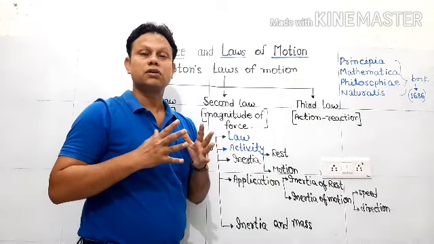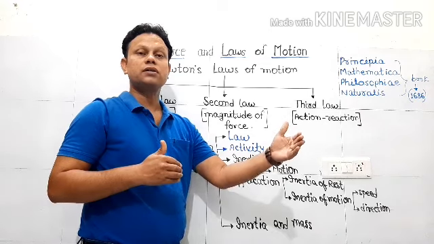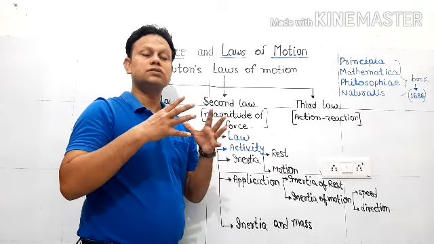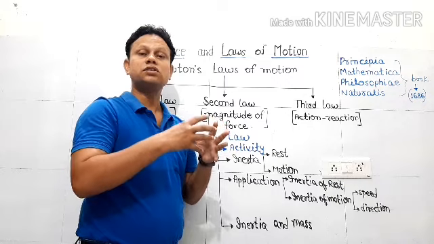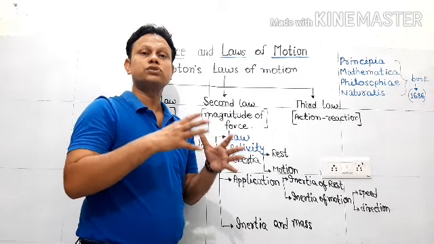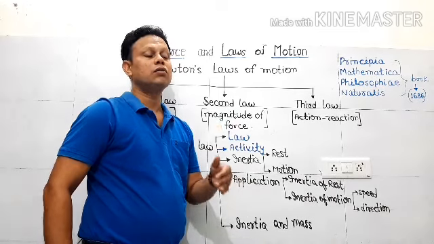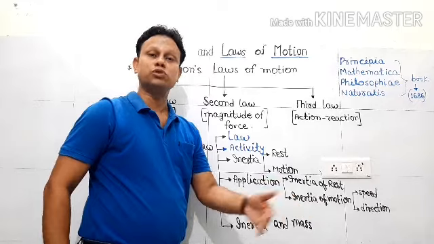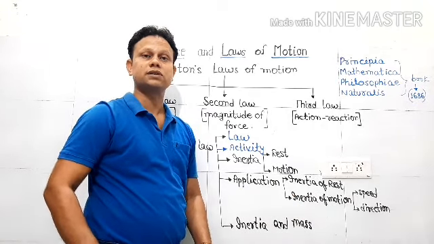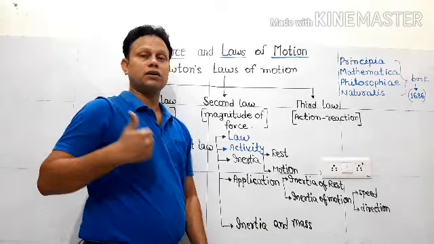In that situation, the brake is jamming the tires, seizing the tires, and the bus will come to a stop. That means our lower part will lose its inertia of motion and tries to come to rest because it is under the effect of the force of the bus. But the upper part still wants to continue its motion. So the lower part stops, but the upper part wants to continue motion, and that's why we fall forward. So it is due to inertia of motion.